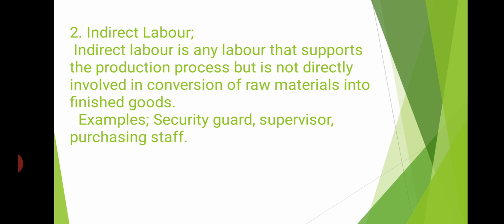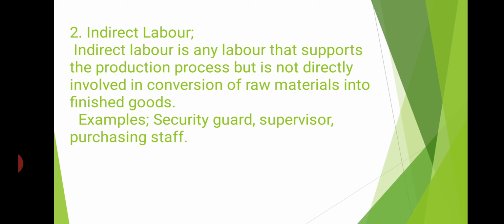The next is indirect labor. Indirect labor is any labor that supports the production process but is not directly involved in conversion of raw materials into finished goods. These are supporting employees or workers such as a security guard.